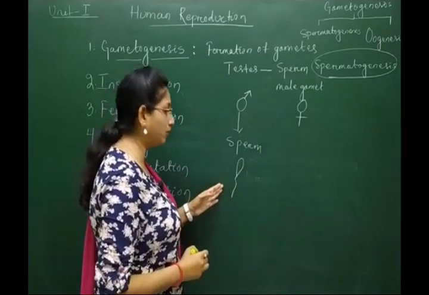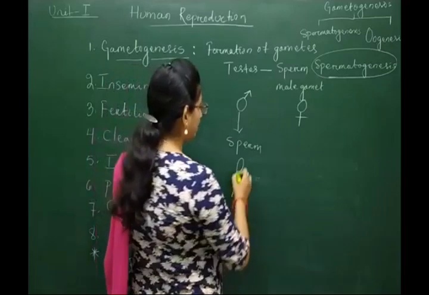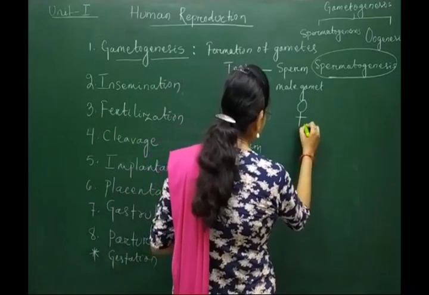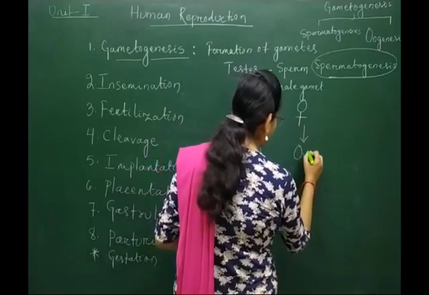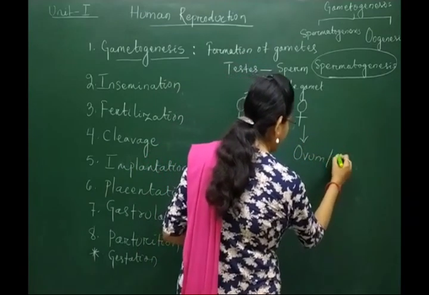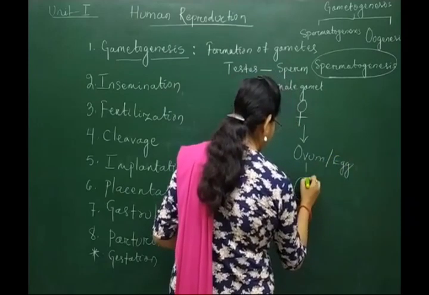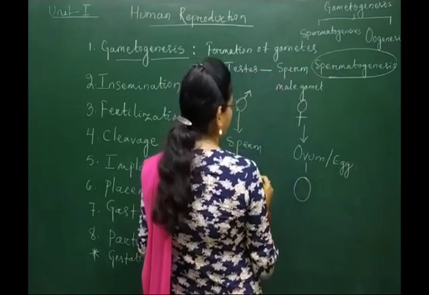Here it is the elongated form of the sperm, having the tail with the head at the anterior, and the female produces ovum or the egg, which is oval in structure.